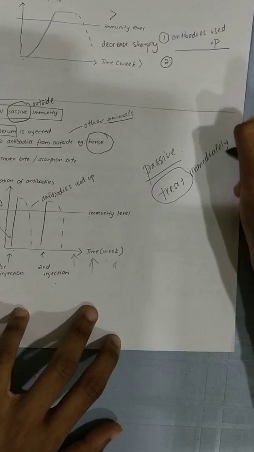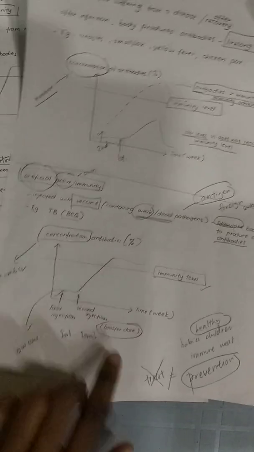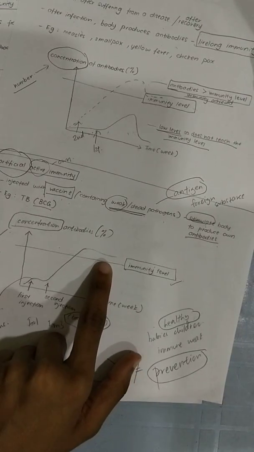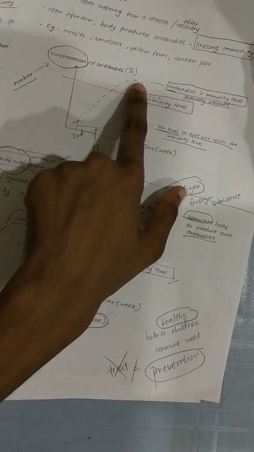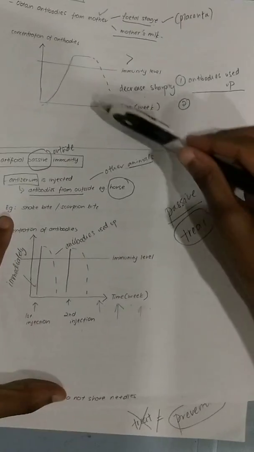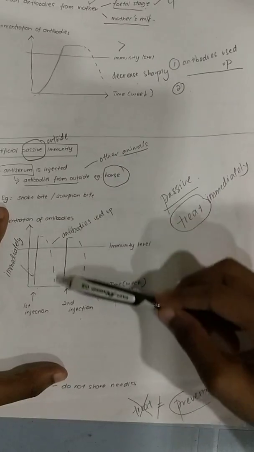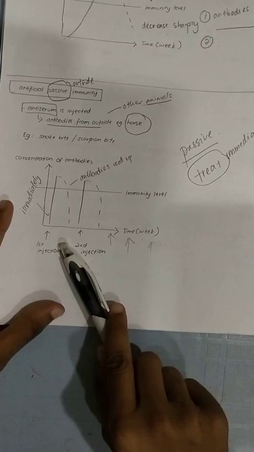Because if you notice, the antibodies are being used up very fast. If you notice this one, sorry, the wrong paper. If you notice for this one, my antibodies already reached more than the immunity level. But this one, my antibodies are being used up and it decreases. The reason is because each time I get this kind of disease, I have to go and get my injection.